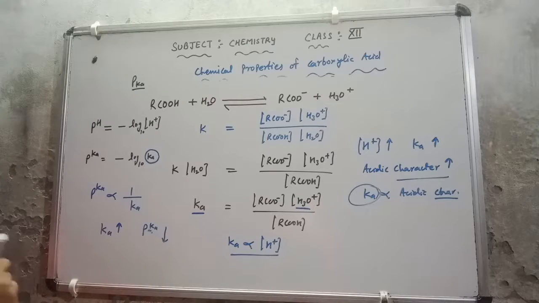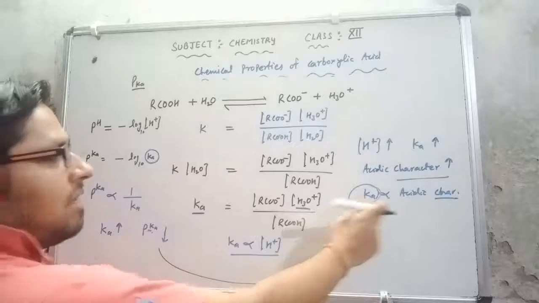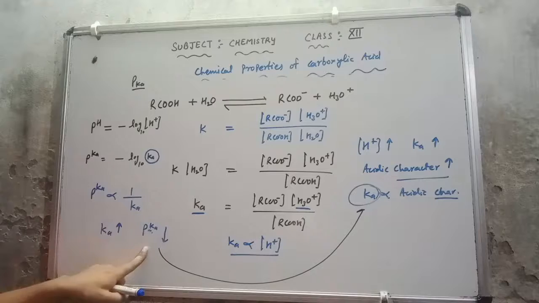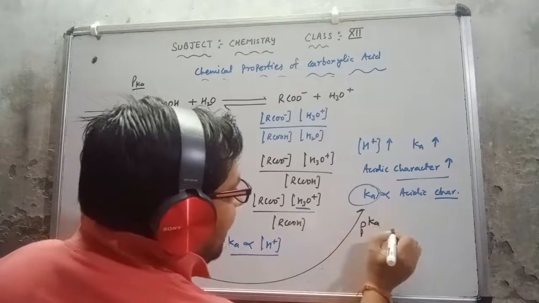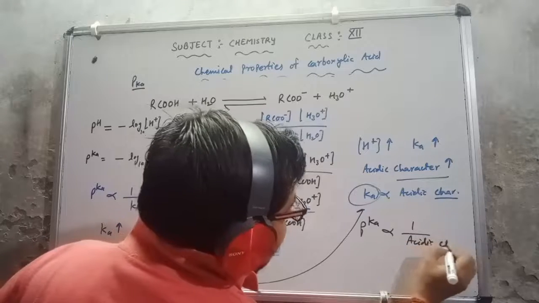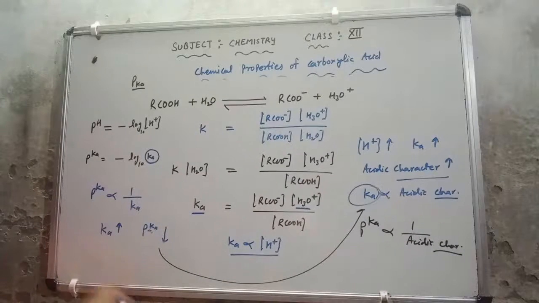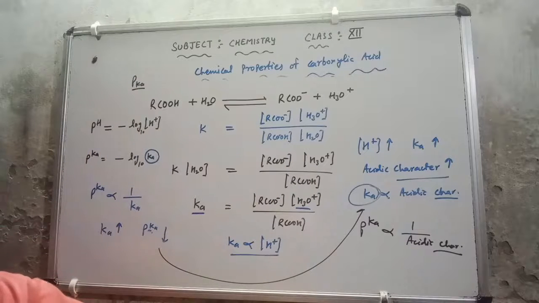Now you can correlate from here. As the value of Ka increases, acidic character increases and pKa value decreases. So simply we can say that pKa is inversely proportional to acidic character. This is because as the Ka value increases, acidic character increases, but the pKa value decreases.